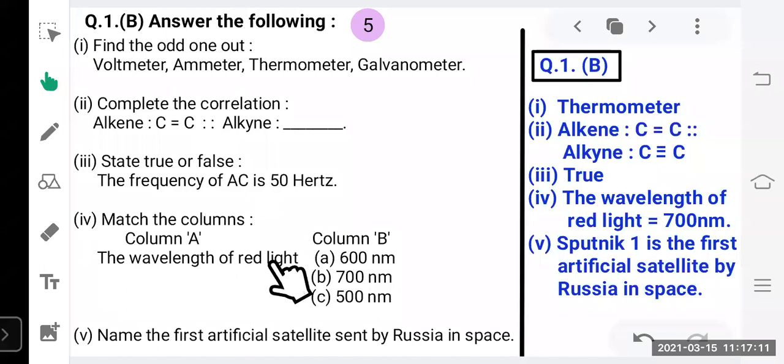The wavelength of red light. 3 options are given here. So you have to write down the answer like this. Fourth, the wavelength of red light is equal to 700 nanometers.